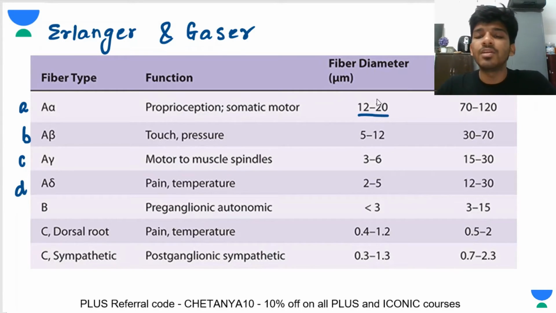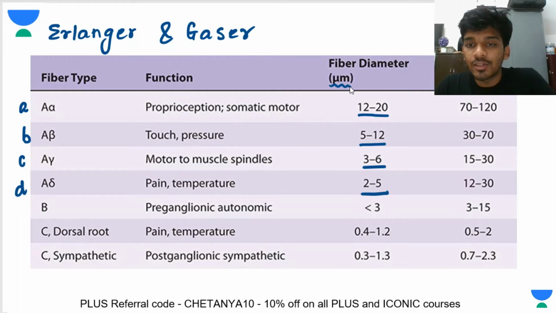The diameter of the A alpha fibers is approximately 13 to 20. A beta is 5 to 12, A gamma is 3 to 6, and A delta is 2 to 5. So you keep reducing it and you will get the diameters here. These diameters are in micrometers, right? So what is the conduction velocity then?